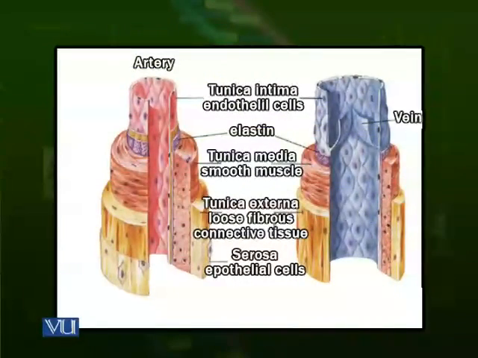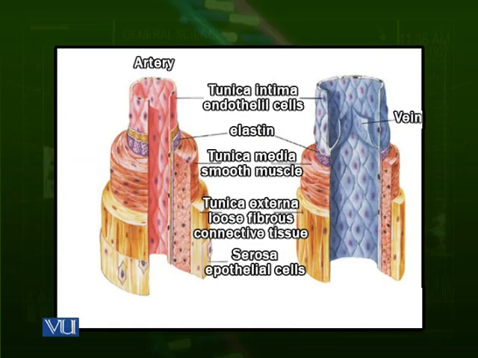Let's have a look at two diagrams to compare the structure of an artery and the vein. There is an artery on the left and there is a vein on the right. You can see that the lumen of the artery is smaller. The lumen of the vein is larger. Inside the artery, there are no valves. Inside the vein, there are valves. Valves are actually flaps of endothelium membrane, which can close that vessel sometimes. You can see two valves on a side.